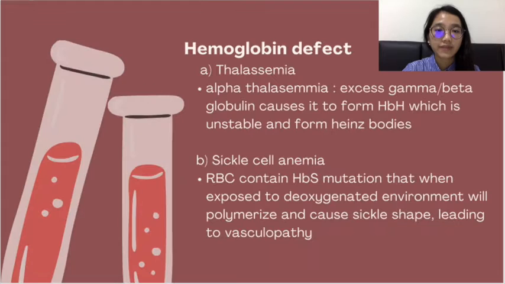Last is hemoglobin defect, starting from thalassemia. For alpha thalassemia, an excess of gamma globin for baby and beta globin for adult causes the beta chain to form HbH, which is unstable and will form Heinz bodies and damage the red blood cell.